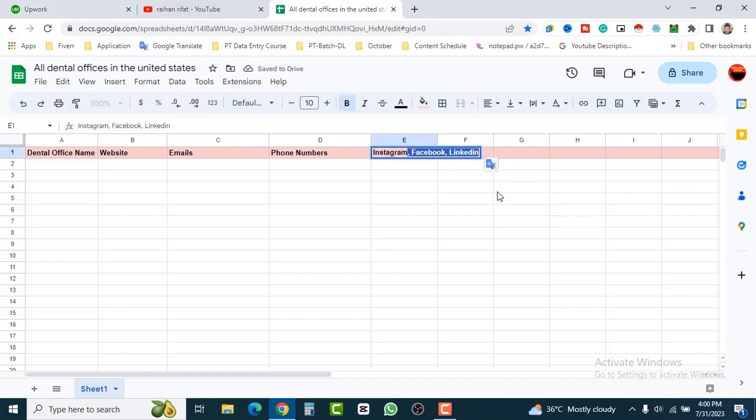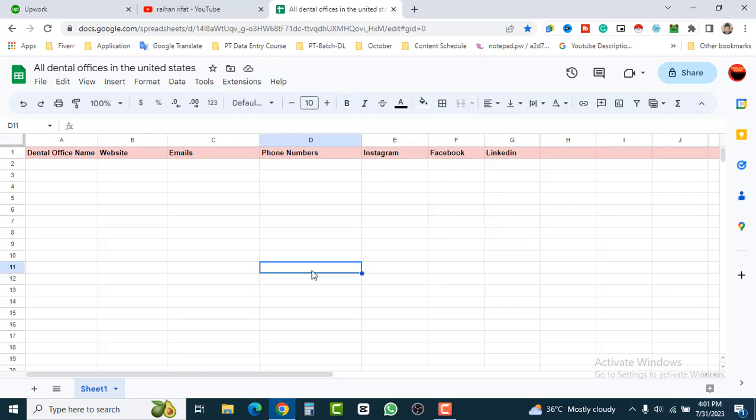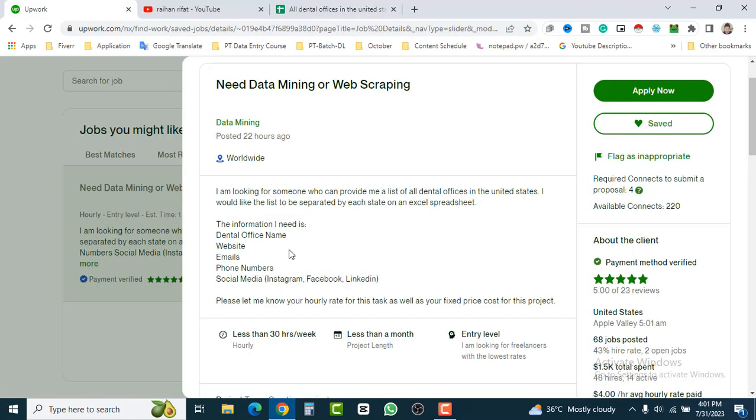Okay, so just copy and paste, and just make sure it's perfectly good looking. Alright, so our spreadsheet is ready. We just put some column names for the buyer requirements. Okay, the information I need is listed, but one more thing, we have to do this in our spreadsheet.